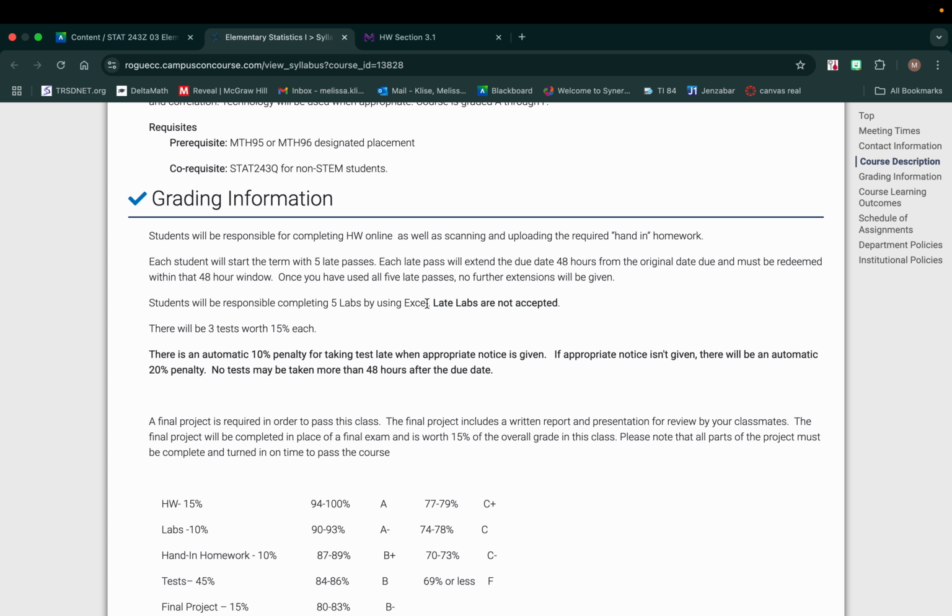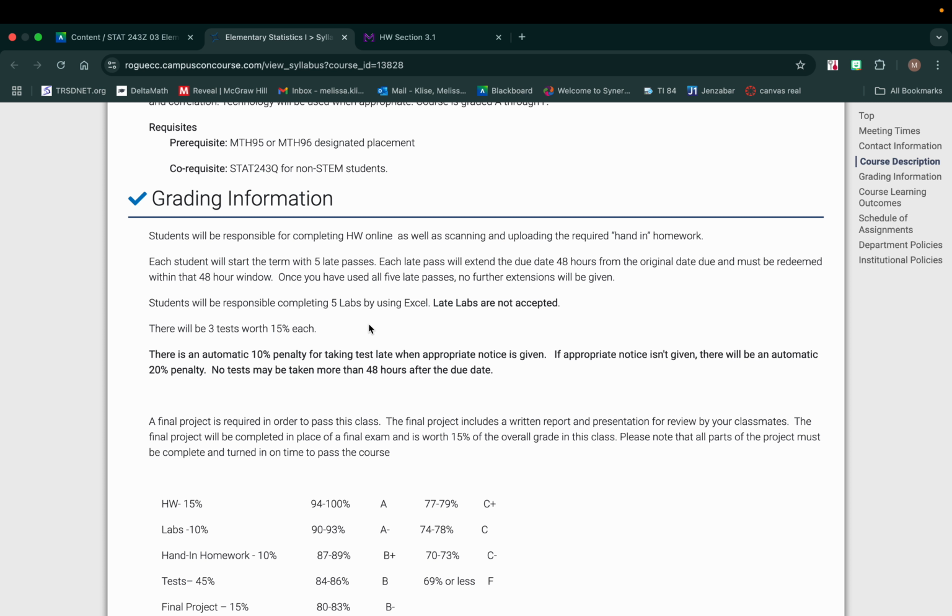There will be 5 labs, and you must use Excel for the labs. If you use something like Numbers or Google Sheets or anything like that, then you'll get reduced points, or I may not accept the lab at all, because there are some features that Excel has that other spreadsheet softwares don't have. So you must use Excel, and I'll show you how to get it for free in a minute. I do not accept late labs. So there will be no late passes to be used on labs. There are no exceptions given. You cannot turn in labs late, so use your time wisely.